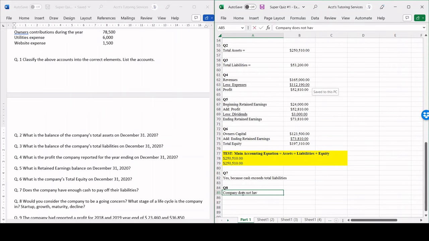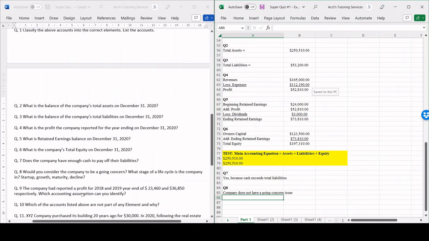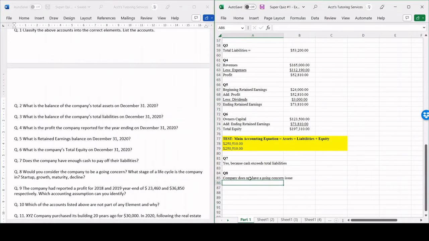Company does not have a going concern issue. Next, what stage of the life cycle is a company in? Startup, growth, maturity, or decline? So let's have a proper discussion about these. So essentially, when a company is in the startup phase,